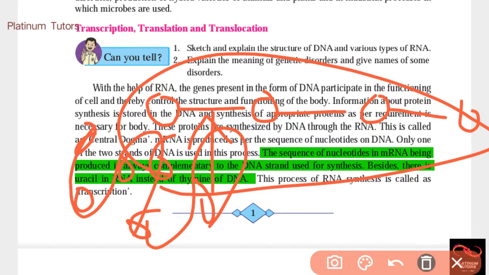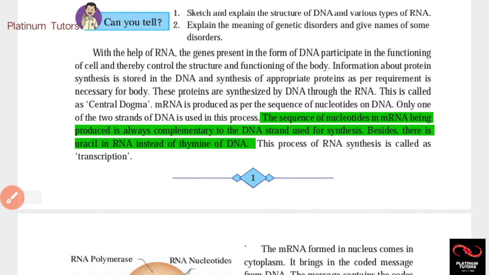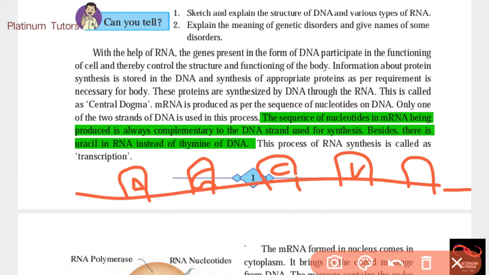Okay guys, so if we are clear, then moving on: only one of the two strands of DNA is used in this process. Okay guys, mRNA, RNA is single stranded, as you know. In RNA there are four types of nitrogenous bases: adenine, guanine, cytosine, and uracil.